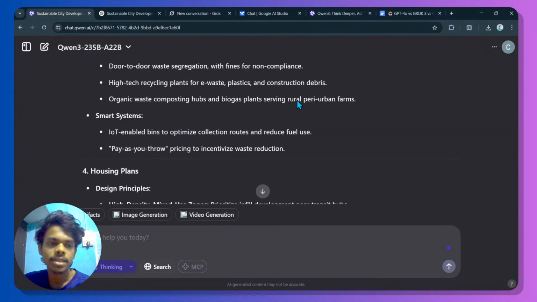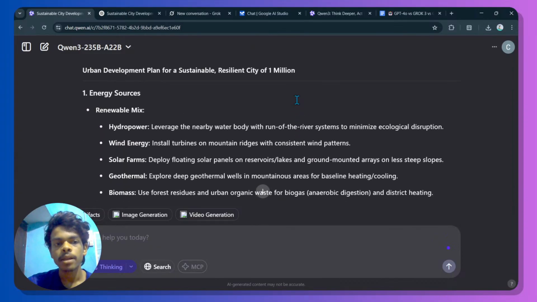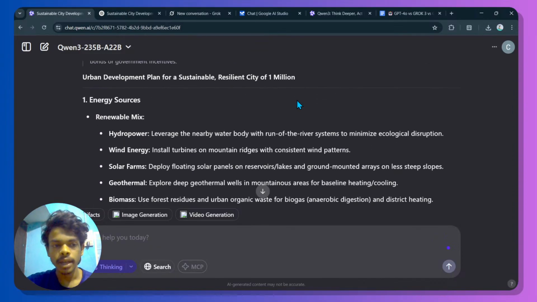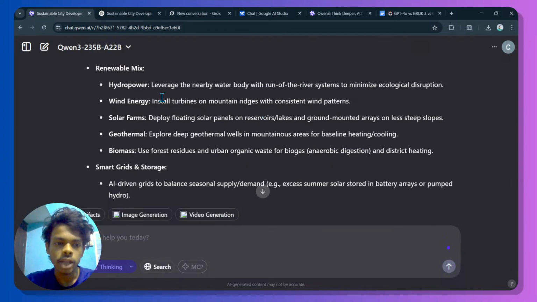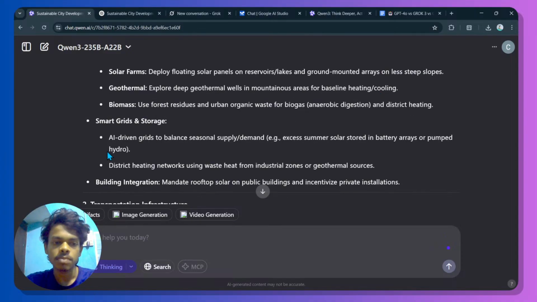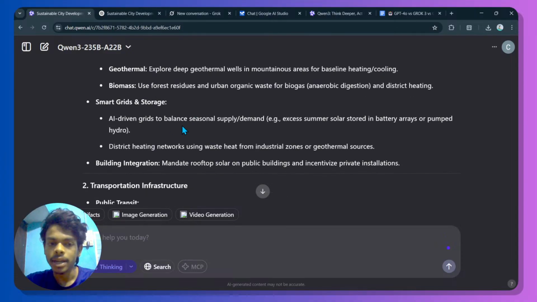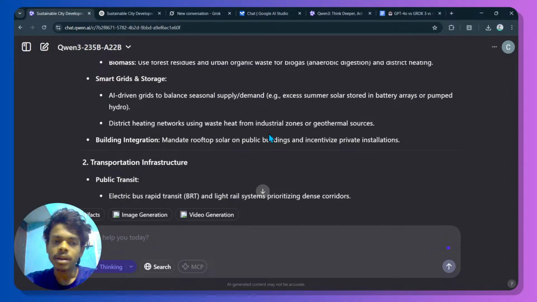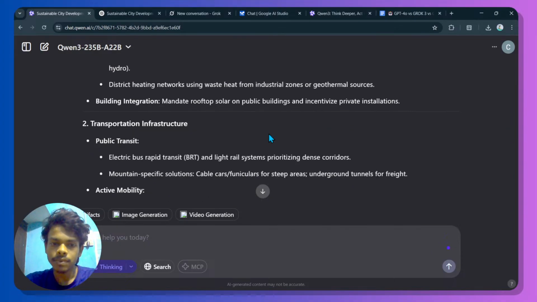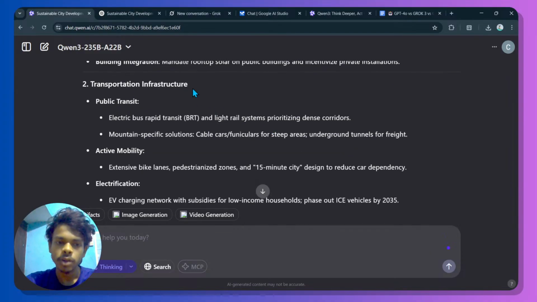So here is the response from Qwen-3. Energy source: renewable mix, hydropower, wind energy, solar farms, geothermal, biomass. Okay, so it has a brief description, and smart grid and storage: AI-driven grid to balance seasonal supply and demand, excess summer solar stored in battery arrays, district heating network using waste heat from industrial zone and geothermal sources, transportation infrastructure,